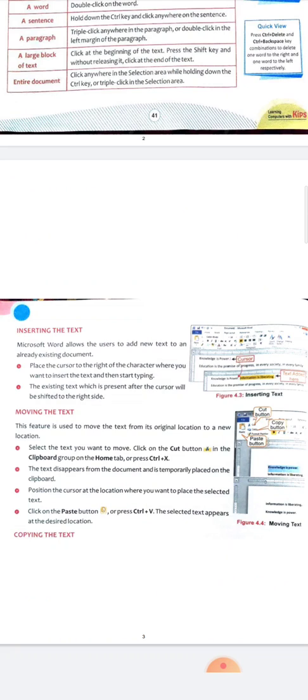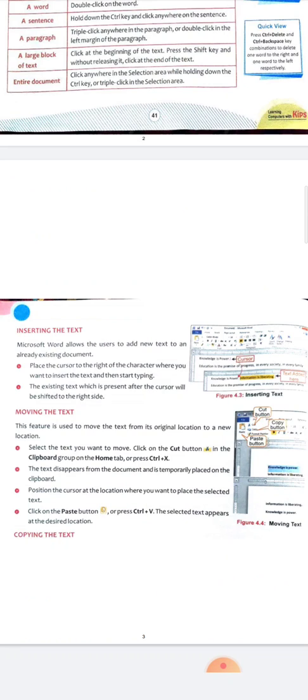Next is how we can move the text. Move means from one place to another place. We have discussed the menu tab. In the menu tab there were so many options like file, view.